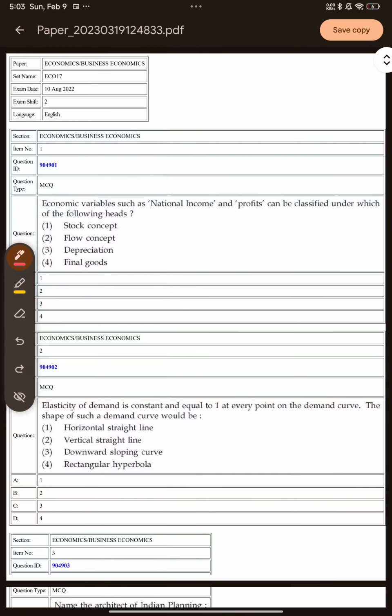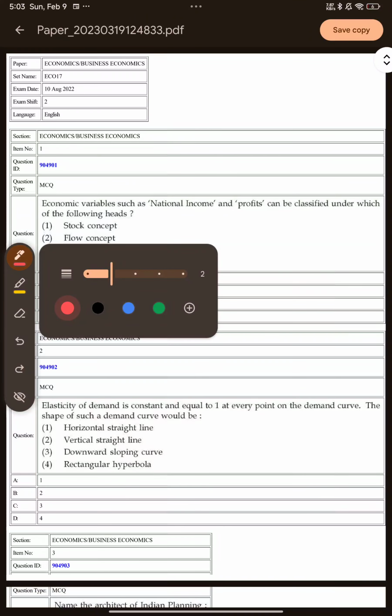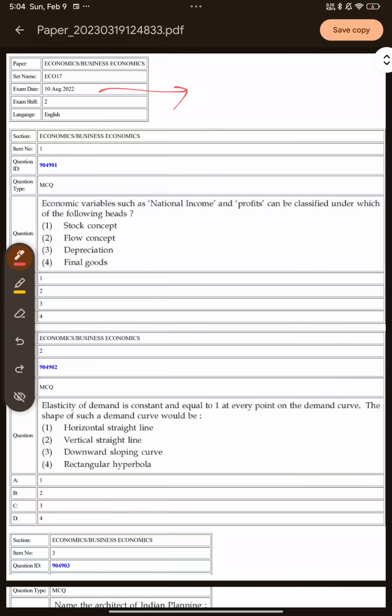So, in this session, we'll be discussing the previous year paper of your CUET economics unit. Okay, so we'll be discussing the paper that took place in 2022, and we'll discuss half the paper in this session, and I'll make another video for the other half. So, we'll discuss the 25 questions here, and let's see how the paper was. Let's see how NTA ask questions in your economics domain subject.